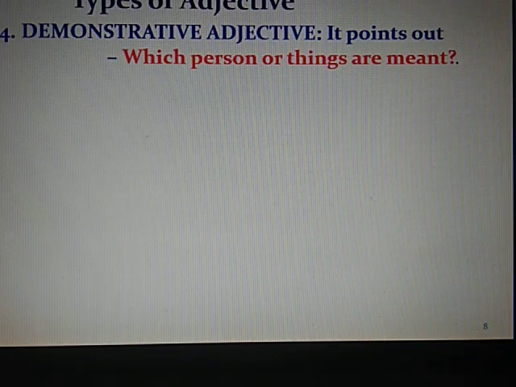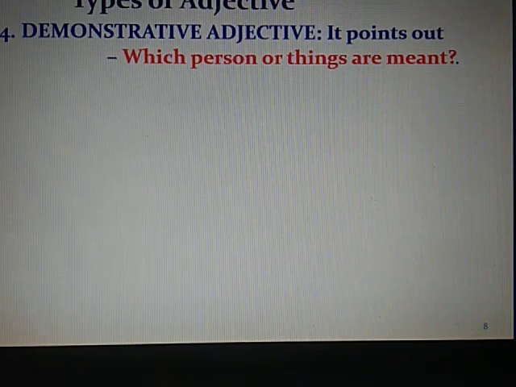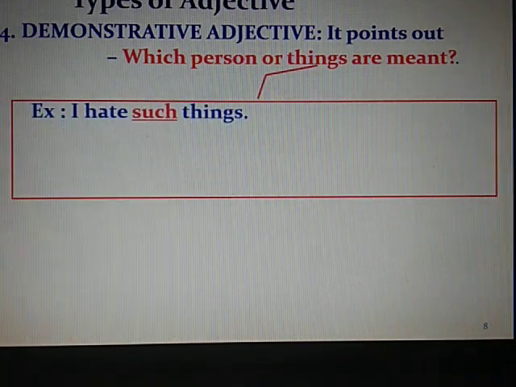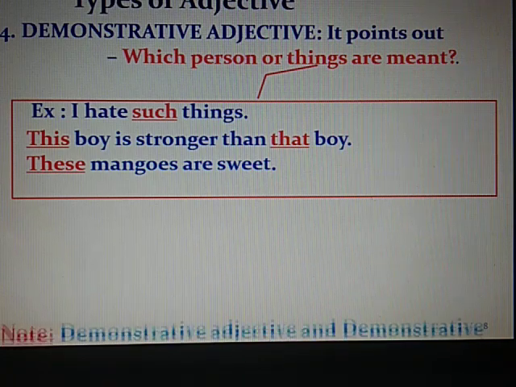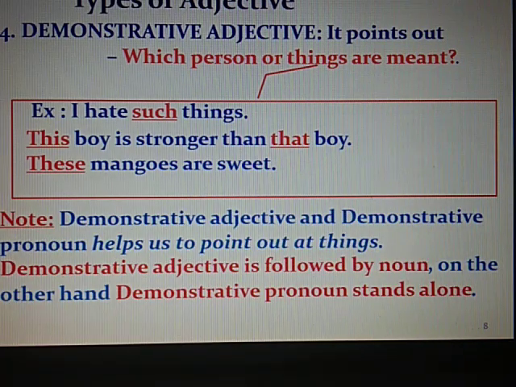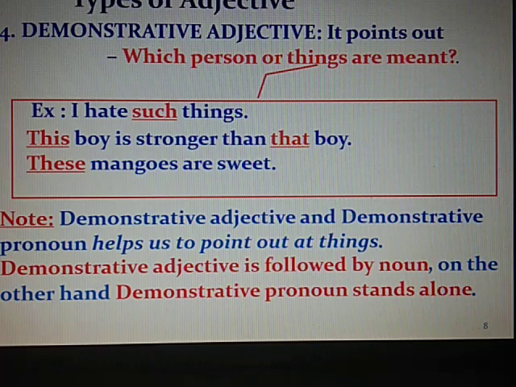Then we have demonstrative adjective. It points out which person or things are meant. I hate such things. This boy is stronger than that boy. These mangoes are sweet. Demonstrative adjectives and demonstrative pronouns help us point out things. A demonstrative adjective is followed by a noun. On the other hand, a demonstrative pronoun stands alone.